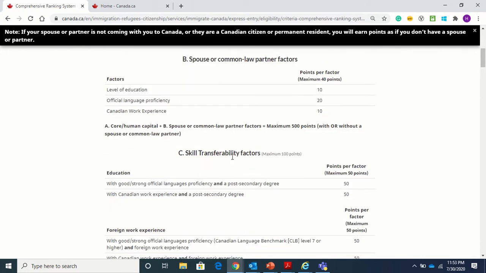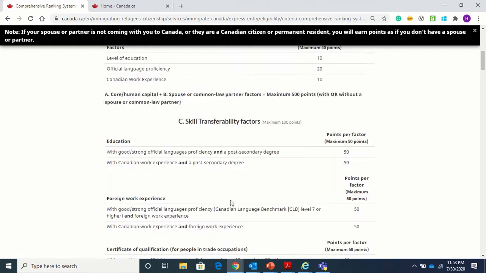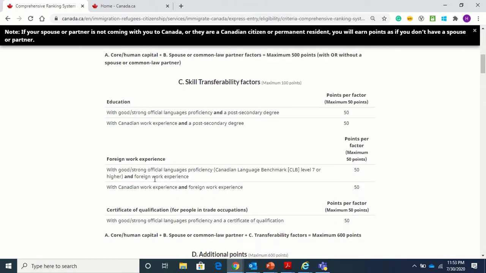Then is the skill transferability test. Here you get scores based on any strong official language or post-secondary degree you have. Then you get 50 points. Or if you have Canadian work experience or a post-secondary degree in Canada, then you get 50 points as well. Then comes foreign work experience. This is basically with the language test: if you score more than CLB 7, then accordingly you get points here, including work experience. And similarly your foreign work experience, that is 50 points.